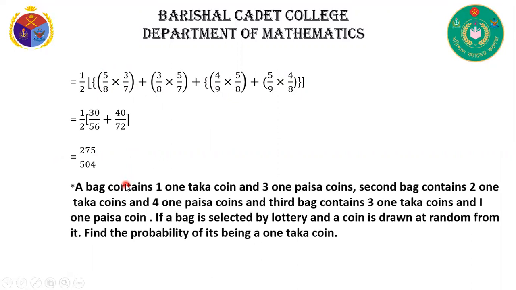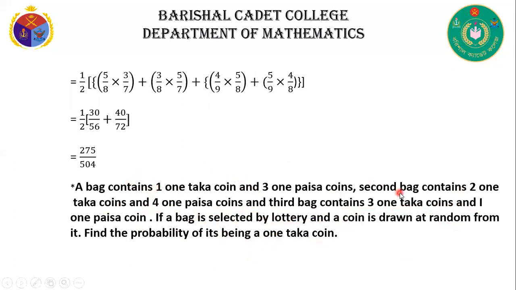Now another question. A bag contains 1 taka coin and three 1 paisa coins. The second bag contains 2 one taka coins and 4 one paisa coins. And the third bag contains 3 one taka coins and 1 paisa coin. If one bag is selected by lottery and a coin is drawn at random from it, find the probability of its being a 1 taka coin.